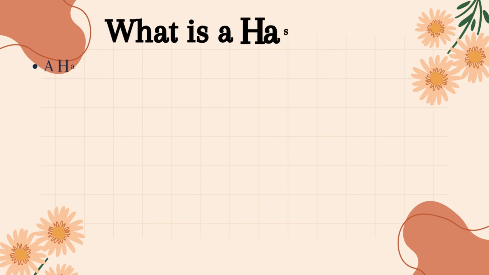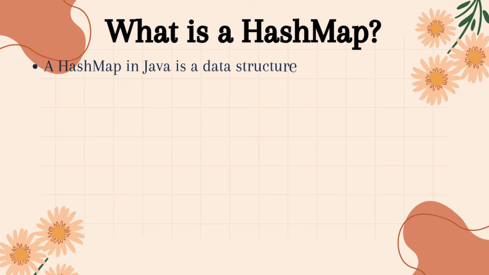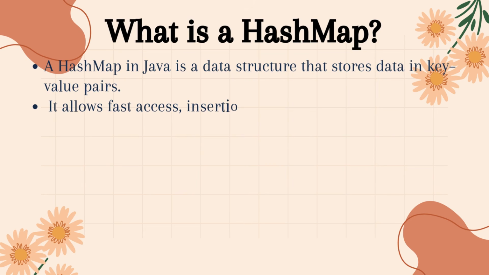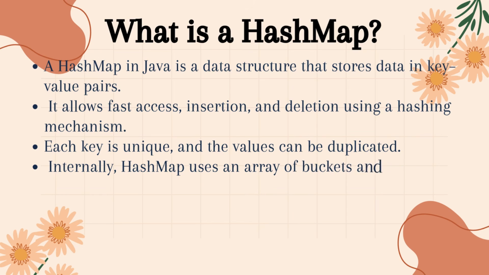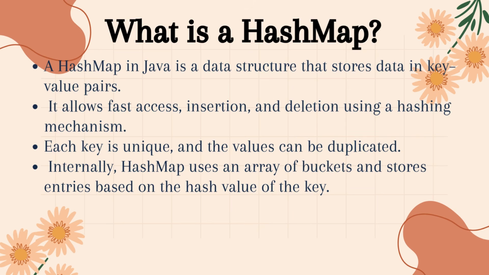First question is, what is a HashMap? Answer is, a HashMap in Java is a data structure that stores data in key-value pairs. It allows fast access, insertion, and deletion using a hashing mechanism. Each key is unique, and the values can be duplicated. Internally, HashMap uses an array of buckets and stores entries based on the hash value of the key.